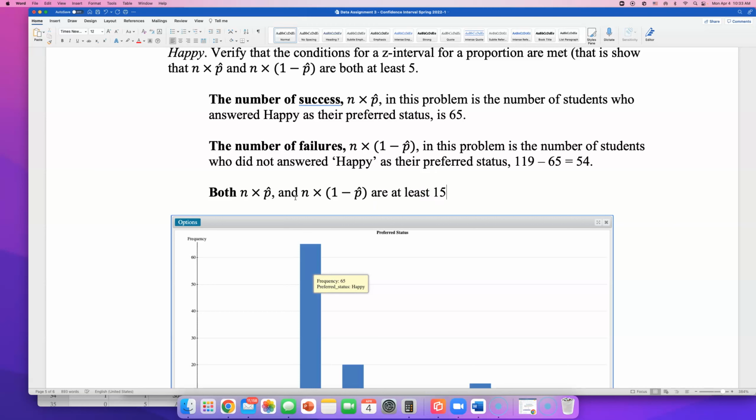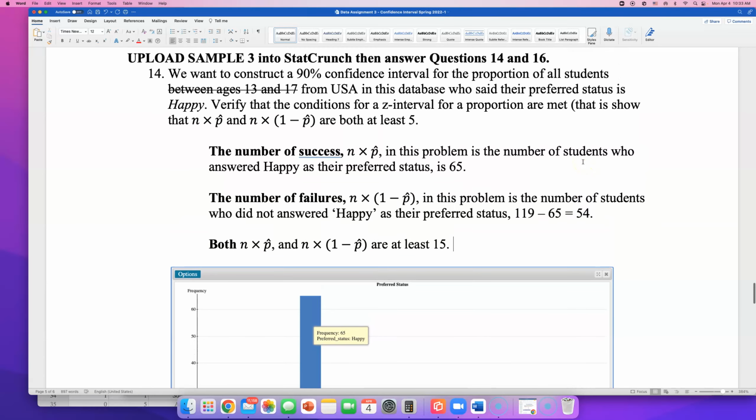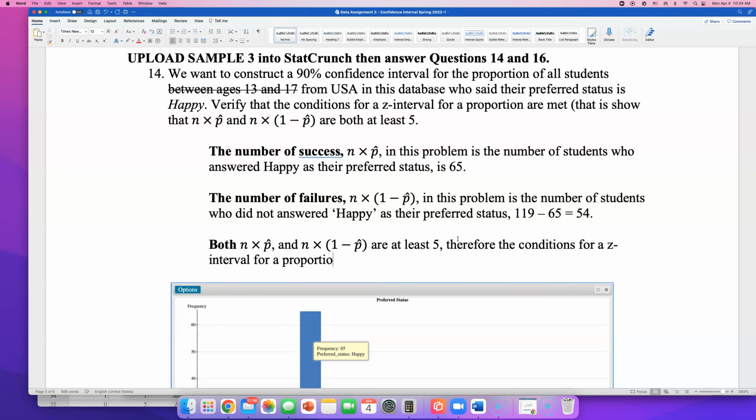Are at least 15, because 65 and 54 are both greater than 15, or to be even, well, following our new textbook, at least 5. Therefore, the conditions for a z interval for a proportion are met. Okay, so that's going to be your conclusion.